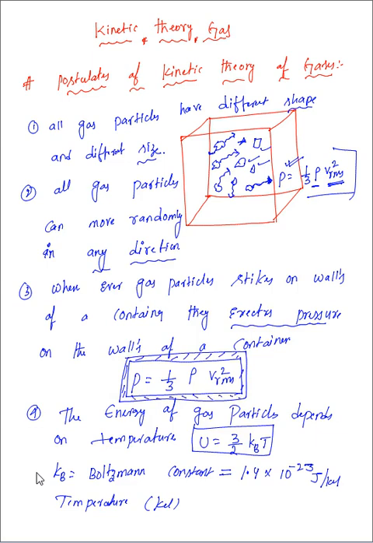And the energy of gas particles depends on temperature, which is the absolute temperature. And kB is the Boltzmann constant. For calculations we can use 1.4 into 10 raised to minus 23. The exact value is kB equals 1.38 into 10 raised to minus 23 joule per Kelvin.